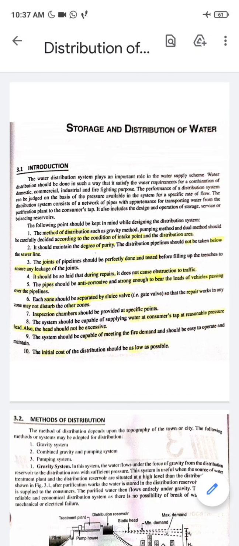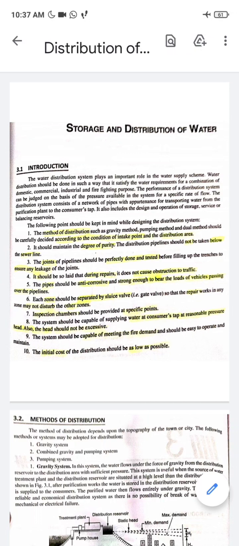So it should maintain a degree of purity before the water comes into the distribution pipeline. And the distribution pipelines should not be taken below the sewer lines, right? In case of leakage of sewer lines, the drinking water or the water supplied for drinking purposes should not be contaminated by the sewer lines. So sewer lines are always laid below the water pipelines which are carrying pure water, right?